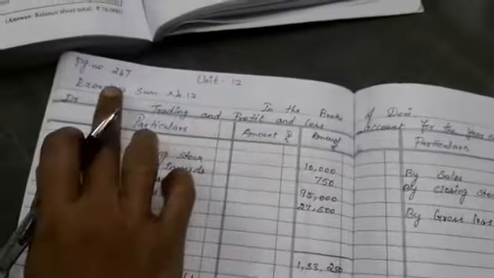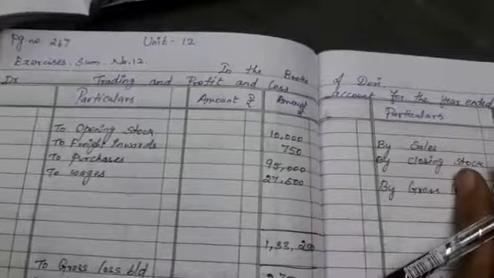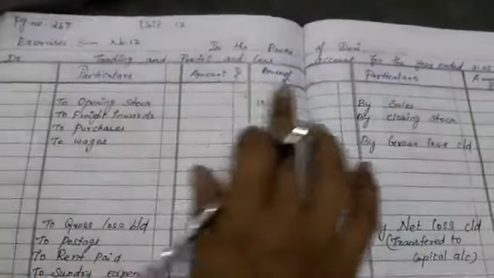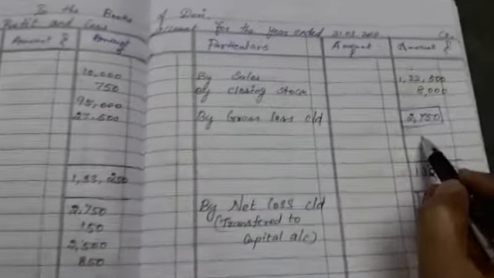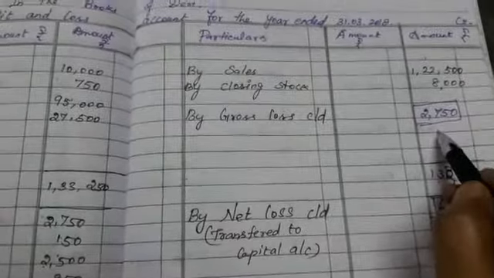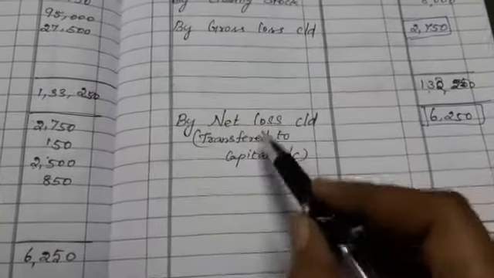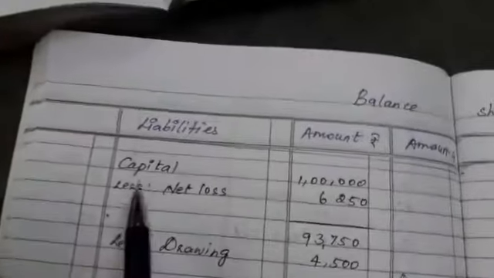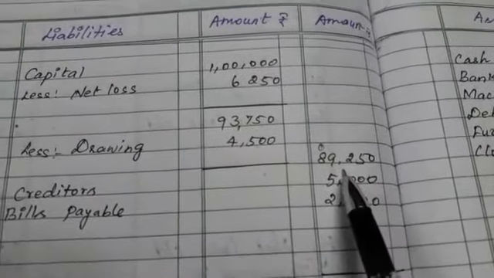Okay, children. So see here, this is unit 12, the 12th sum in the exercise, in the books of Dairy. Trading and profit and loss account for the year ended, already we noted. So particulars, use double side columns. First of all, we got a gross loss of 2,750. That gross loss we have to transfer to the P&L account as gross loss brought down. In the profit and loss account we got a net loss. So the net loss is transferred to the capital account. So you have to subtract the net loss and the drawings in the capital account, and write the amount in the second column.